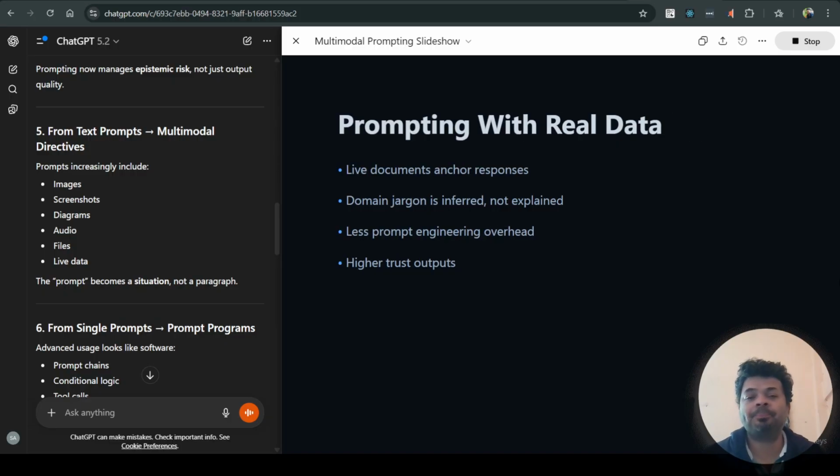Prompting with real data. Live documents anchor the responses in real time. Domain jargon is inferred and not explained. Less prompt engineering overhead is required in this case, and higher-trust outputs will be returned by the LLM models.